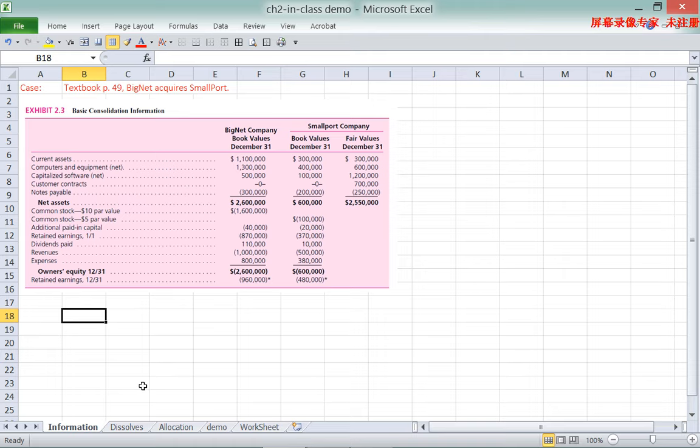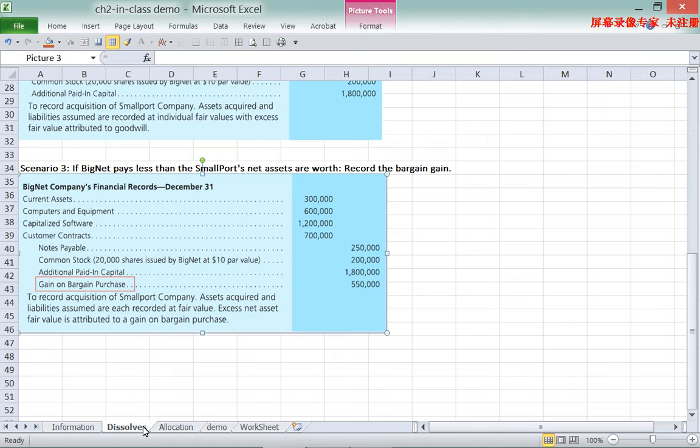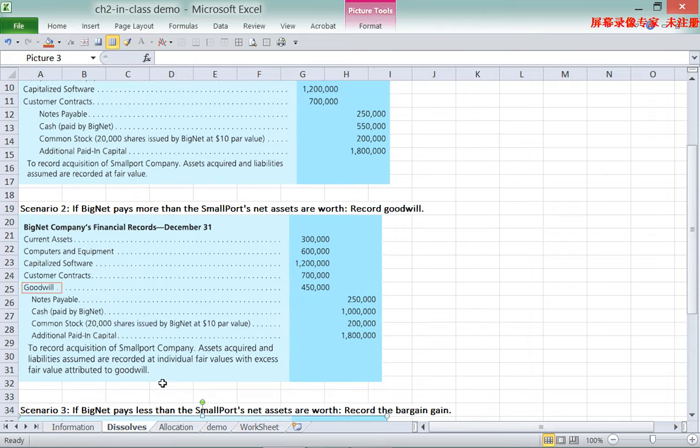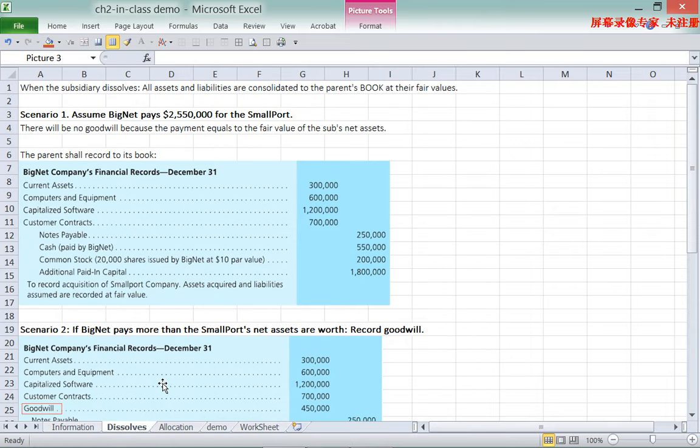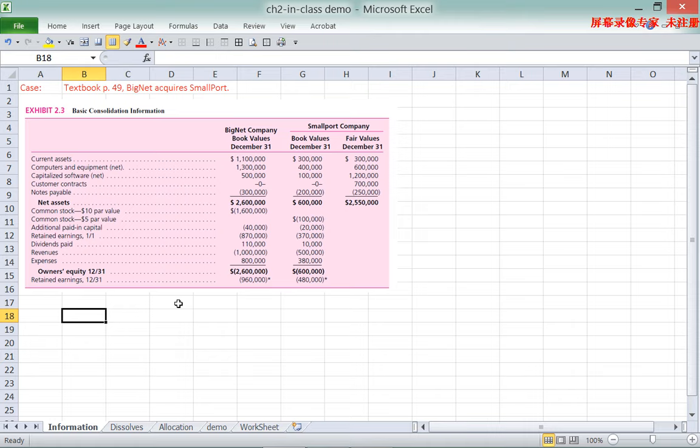Let's now talk about when the parent acquires the subsidiary and the subsidiary remains in separate incorporation. If the subsidiary remains in separate incorporation, it means that the subsidiary has its own accounting record. So it differs from the first case, where the subsidiary dissolves. When the subsidiary dissolves, its accounting record is closed, so the subsidiary does not exist anymore. But when the subsidiary remains in separate incorporation, it will keep its accounting record year after year.